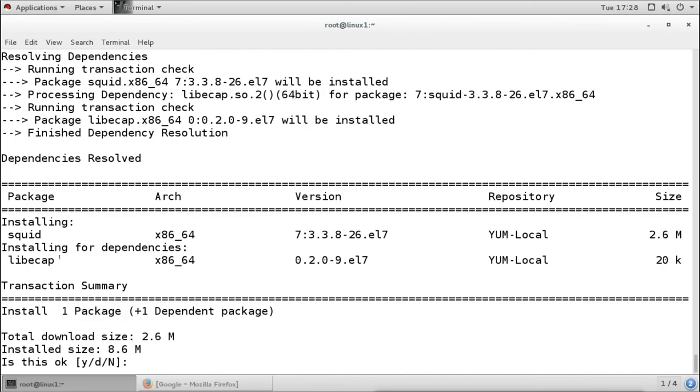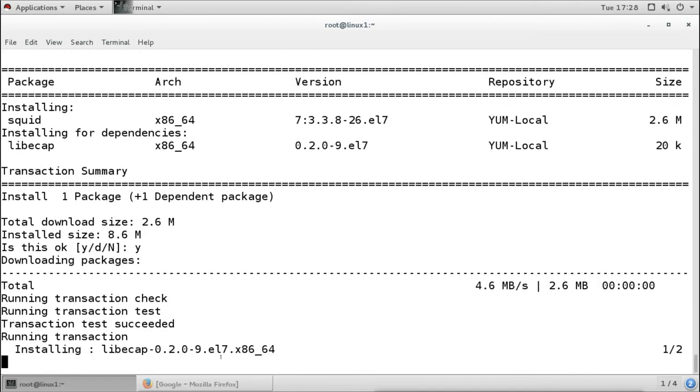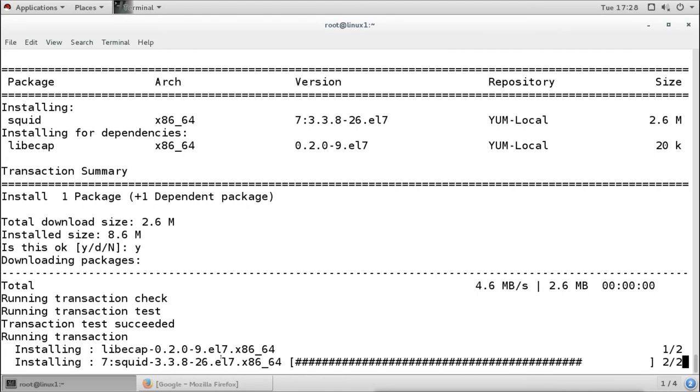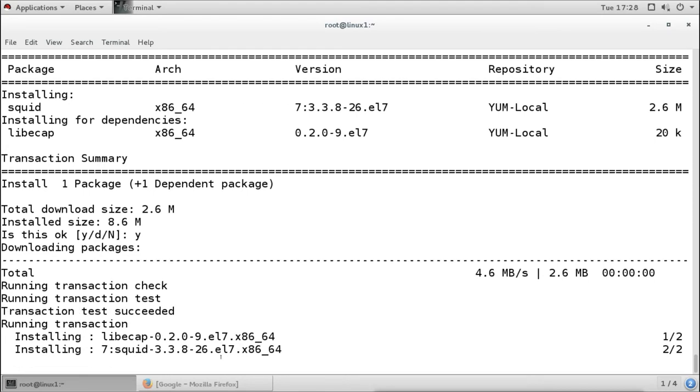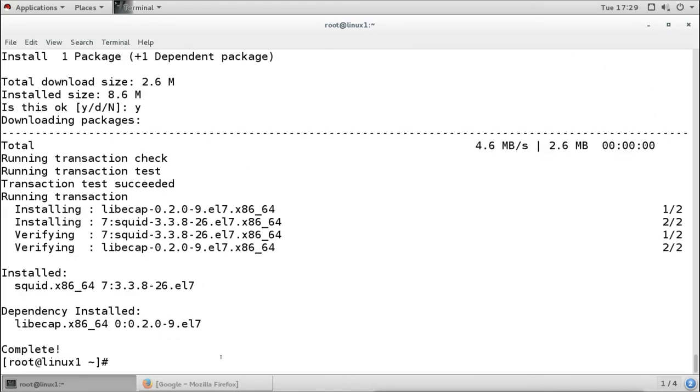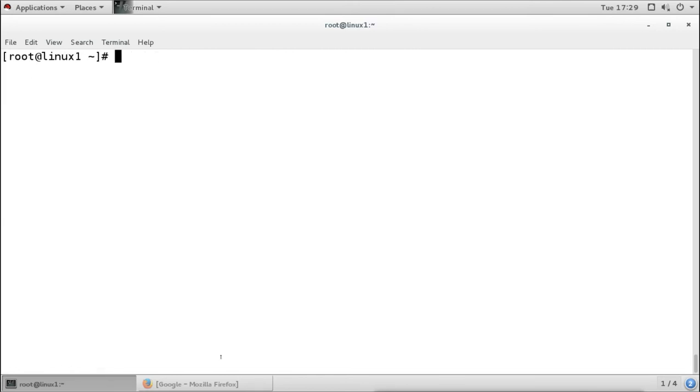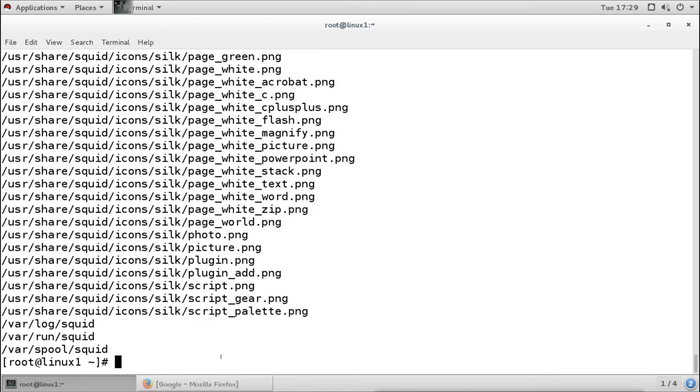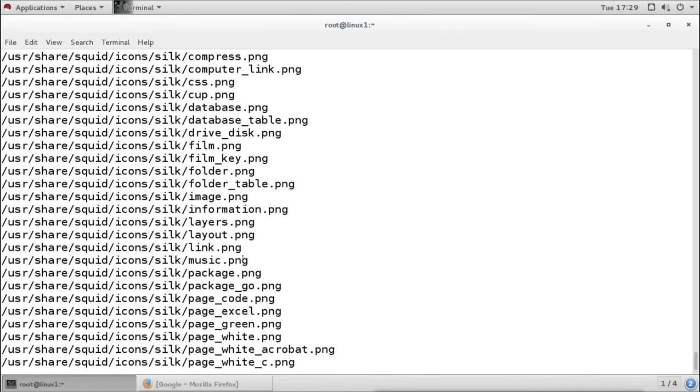It has one dependency. So if you try to install it by using RPM, you have to resolve the dependency also. Not much, there is only one dependency it needs. Okay, so the package is installed now. We can see what are the important files we have with the Squid server. So we can list the files which came with this package. Now it shows that these files are there.